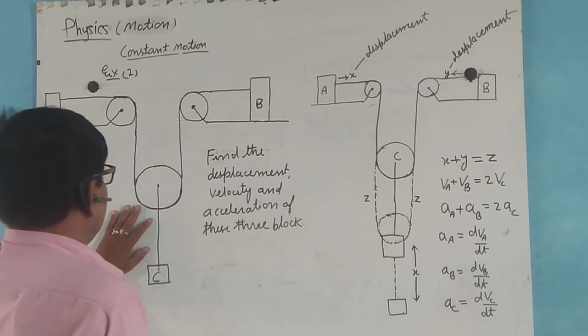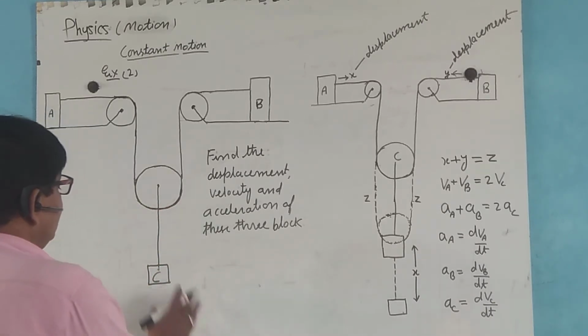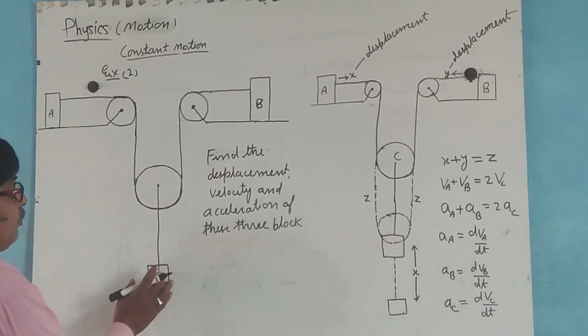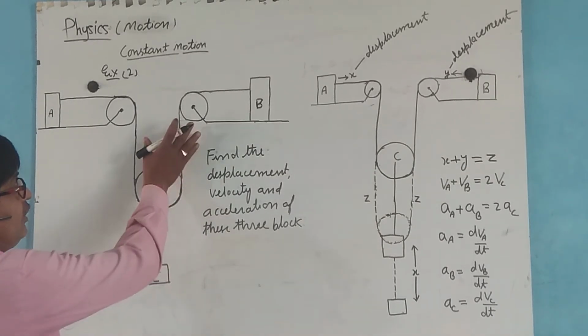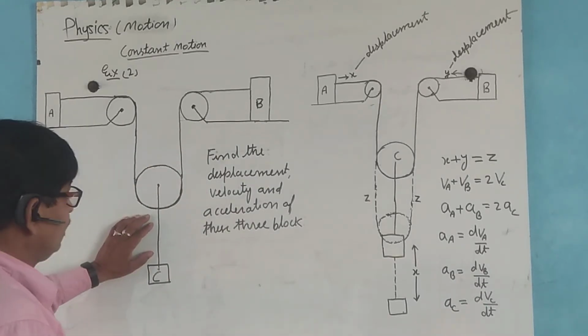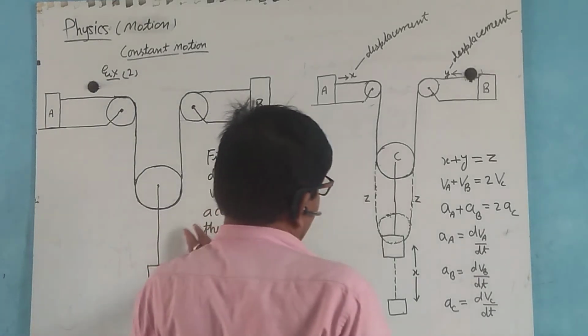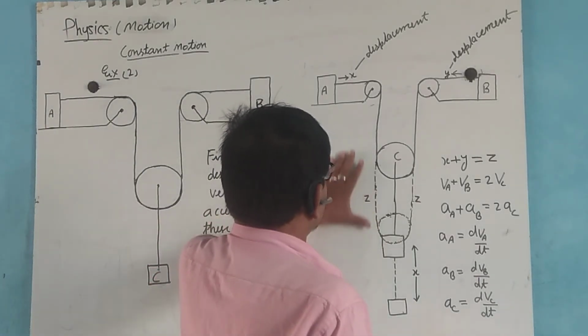Now if we do not attach block C here in the initial position, and then suspend block C, the shape becomes like this.